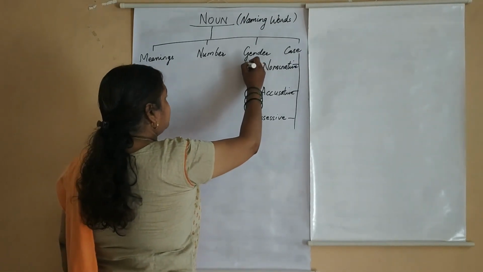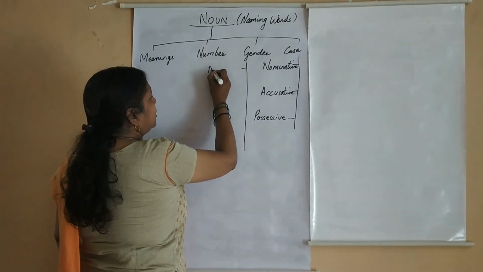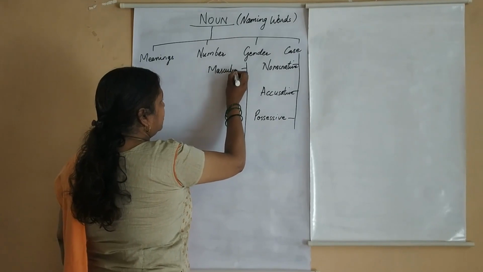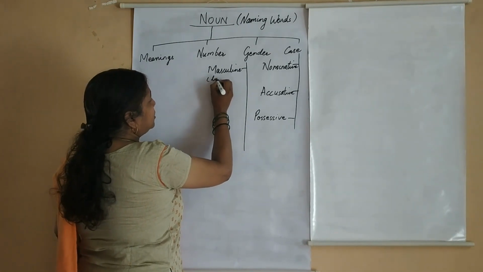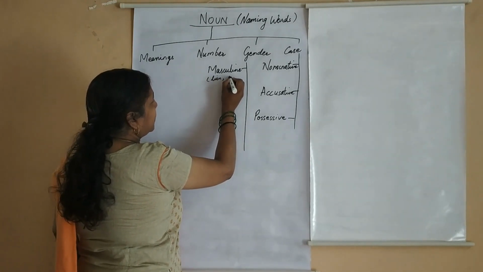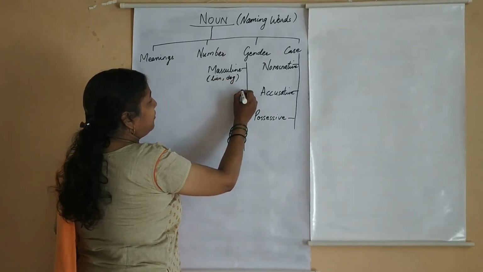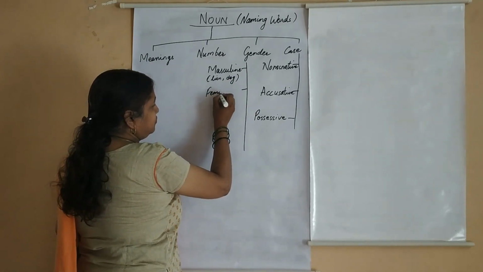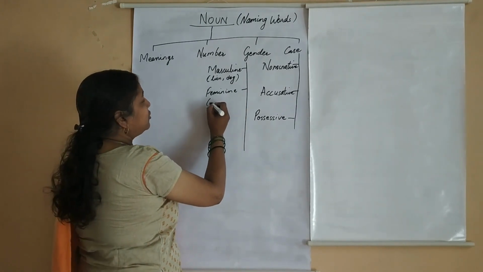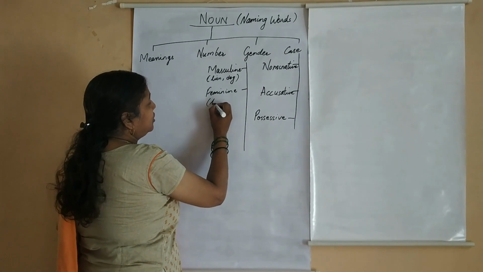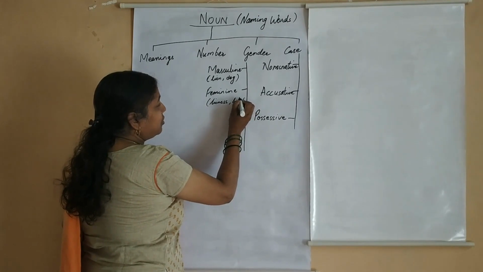Coming to gender, there are 4 types of genders. That is your masculine gender, talking about males. Examples are lion, dog, etc. Then we have feminine gender, talking about females. Examples here, I will take the examples of the same male. Lion becomes lioness and the feminine of dog is bitch.